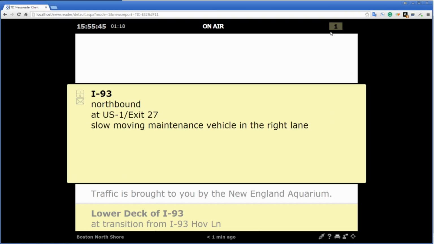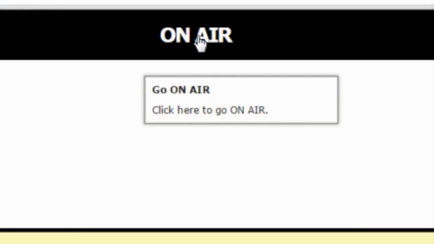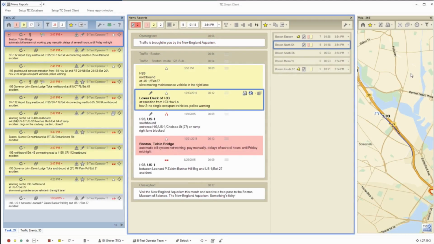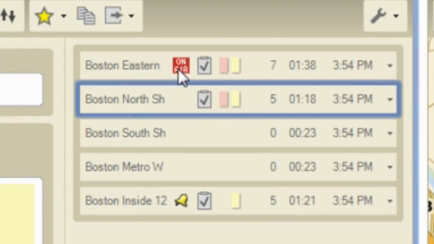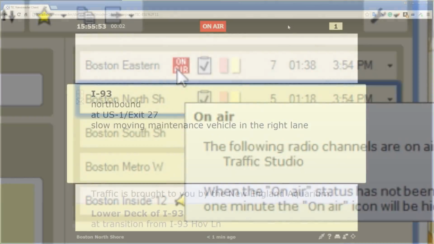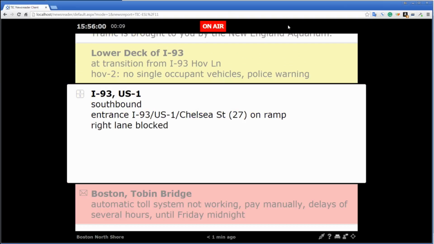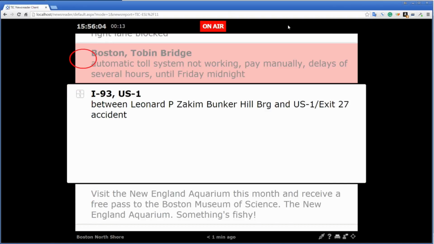When the announcer is ready, clicking the On-Air command at the top of the window signals the TIC system that the announcer is on the air, informing the producer that the report is now being read. The announcer reads and scrolls through each news story until the end, and since the on-air signal has been triggered, TIC removes the unread envelope as each story comes into focus, indicating that the story has been read.